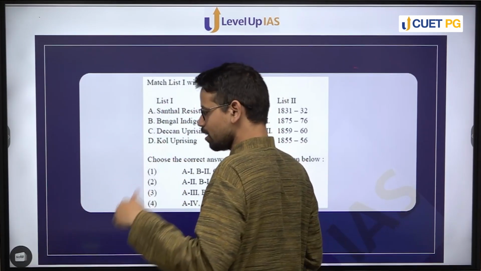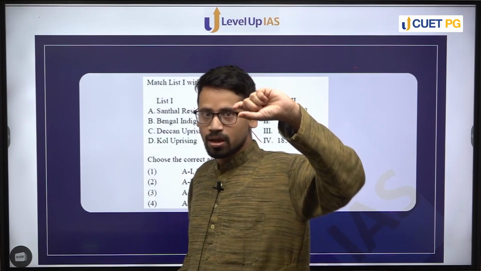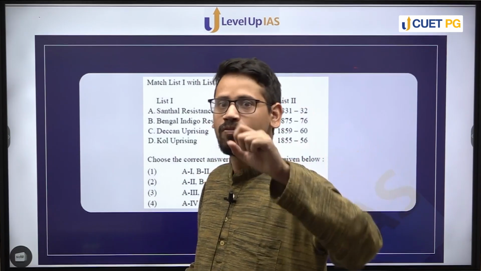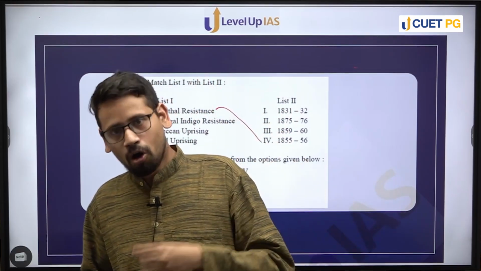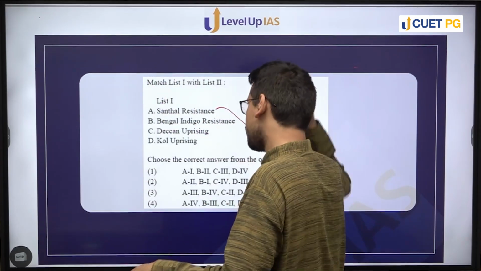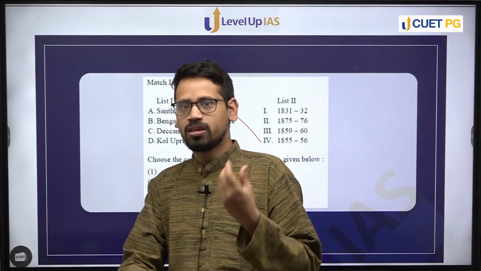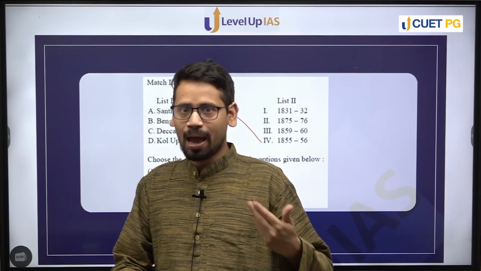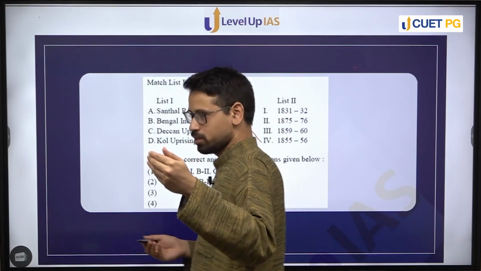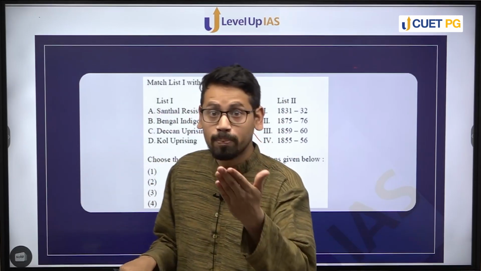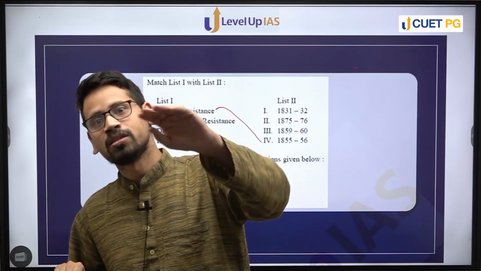So Neel Kranti basically is known as, it happened just at the brink of the 1857 revolt, when the 1857 revolt was on its last leg or almost finished, right? The indigo plantation resistance was comparatively more successful in bringing about a change in the way indigo plantation was happening in Bengal. So basically, after this we find a shift in the indigo plantation from Bengal to the region of Bihar, where it sustained for another 50 years, after which